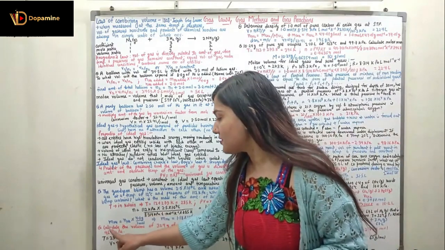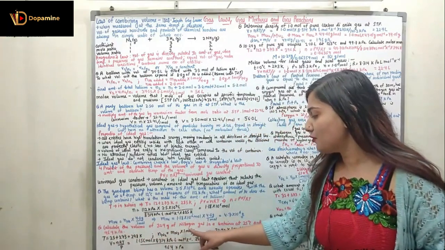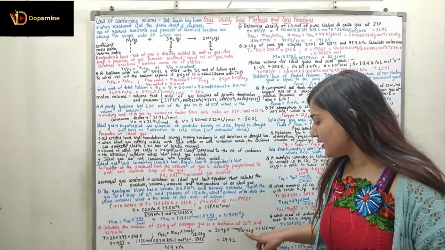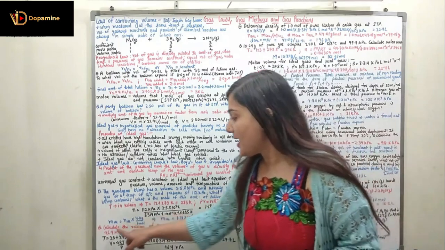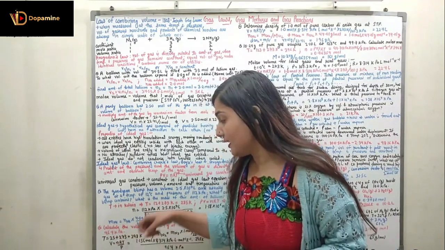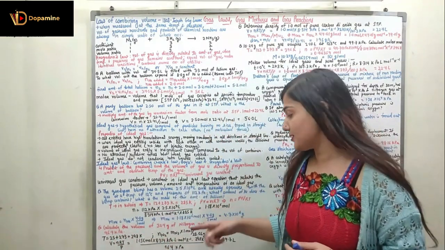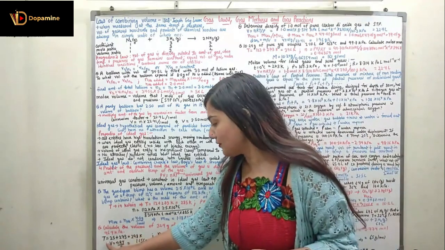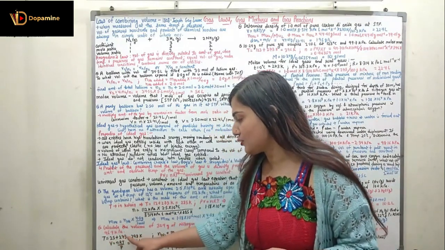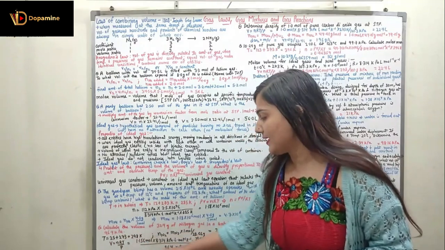Coming to the next question, which states: calculate the volume of 32.4 gram of nitrogen gas in a container at 25 degrees Celsius and 96.4 kilopascal. Here again the temperature is given in degrees Celsius. First of all we have to convert the temperature to Kelvin. 25 plus 273 is 298 Kelvin.